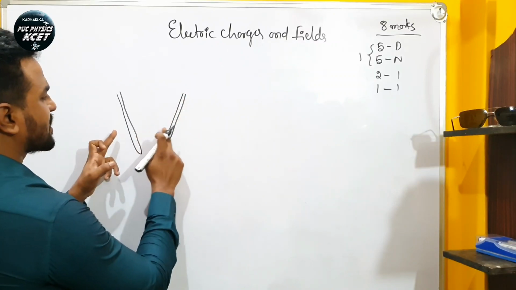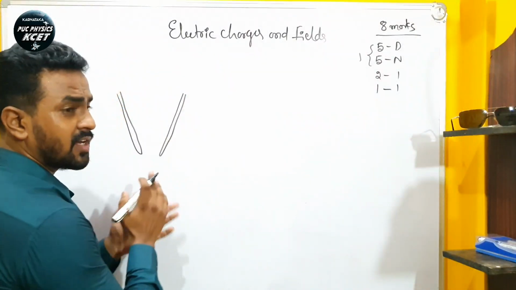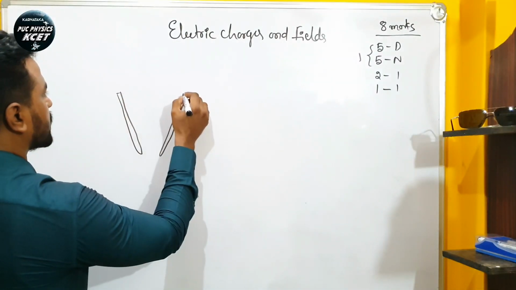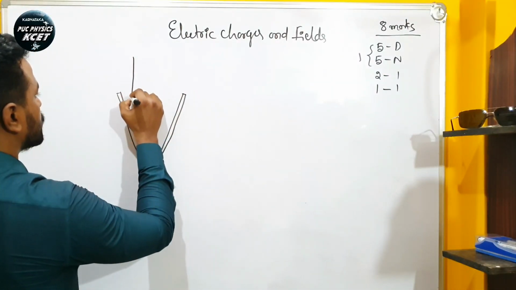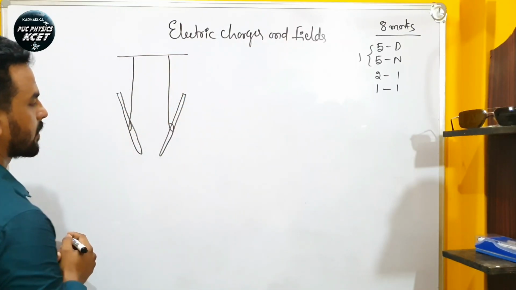and I will rub these glass rods with the silk cloth. So after rubbing, these two glass rods, using silk thread, I will suspend like this.